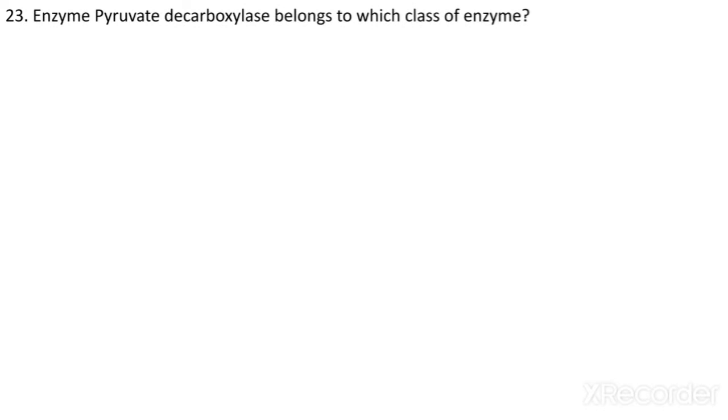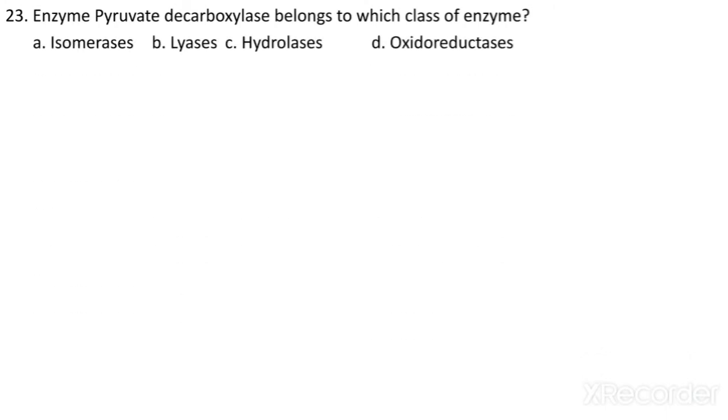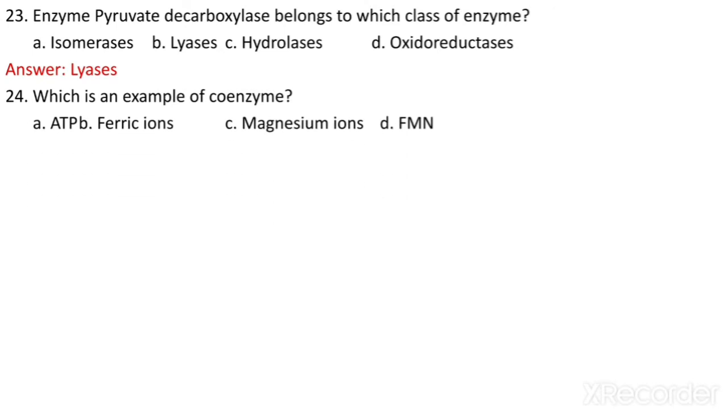Enzyme pyruvate decarboxylase belongs to which class of enzyme? Isomerases, lyases, hydrolases, oxidoreductase. So answer is lyases. Which is an example of a coenzyme? ATP, ferric ions, magnesium ions, FMN.